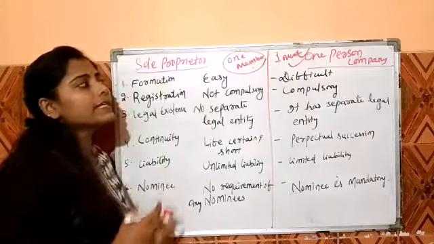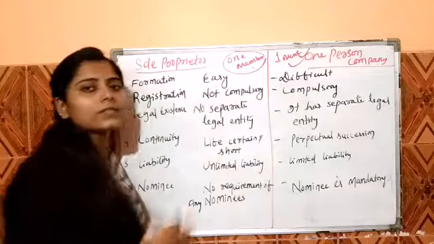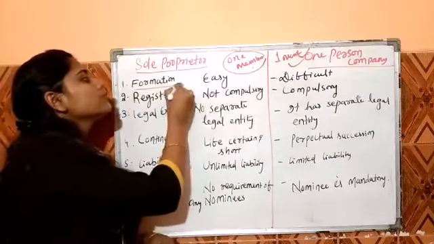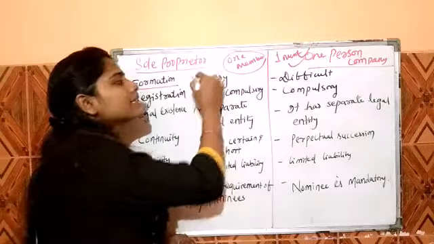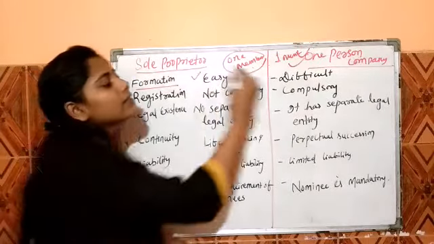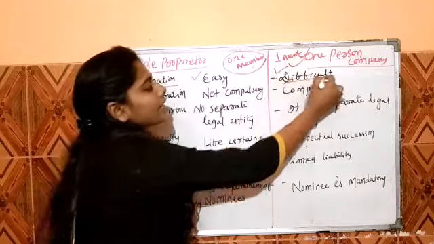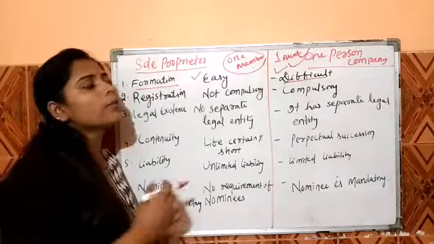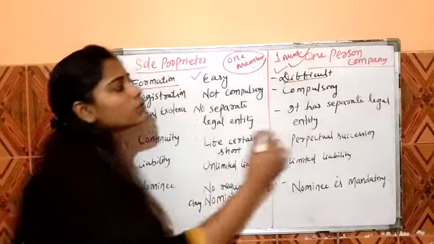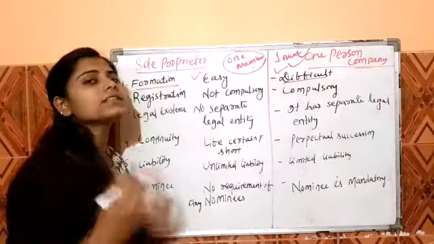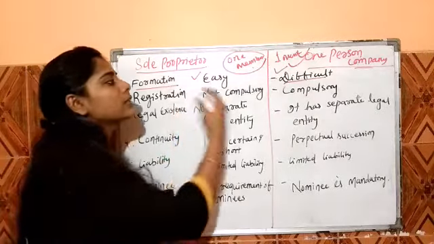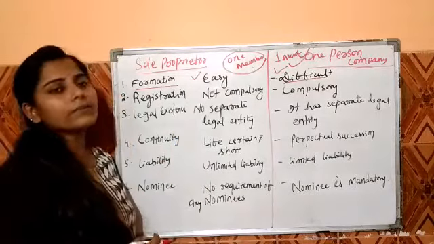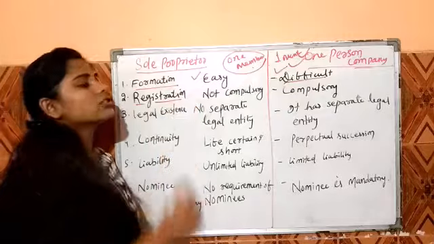The basic difference between the sole proprietor and one person company: first is formation. Forming a sole proprietorship business is easy, and forming a one person company is difficult, because to form a company various legal requirements are needed. For this reason the formation process is difficult. Next is registration.